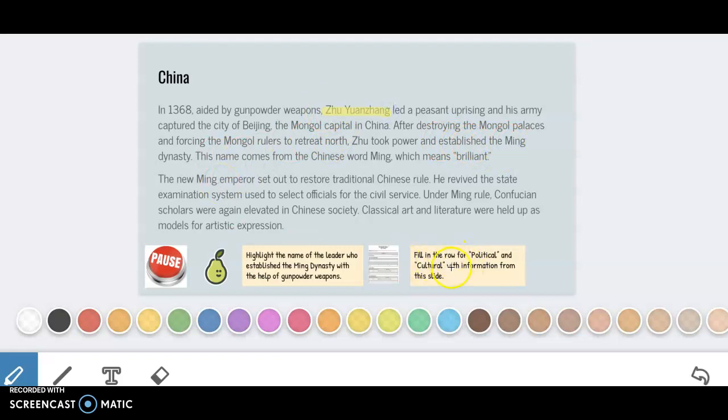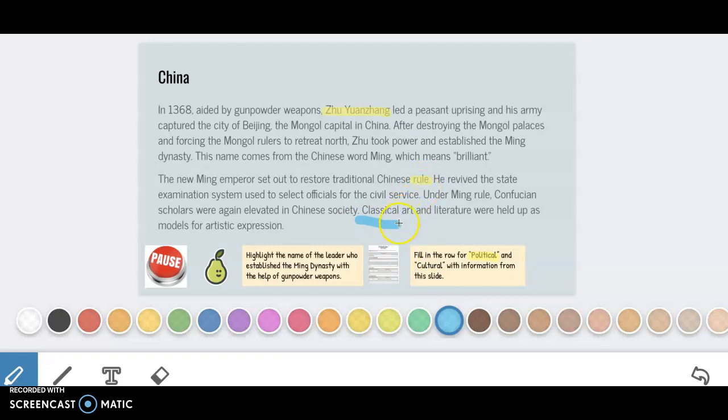The next thing I need to do is fill in the row for political and cultural. Now, political, remember, means government. So I'm looking for something about how they ruled. Now, if I scan through, I see traditional Chinese rule. This is a good place to start and get an idea. I also wanted to look for something cultural. Culture is something to do with what life was like in that civilization. And in this case, I want to look at the last part of this sentence right here.